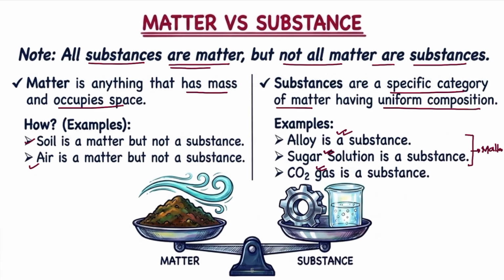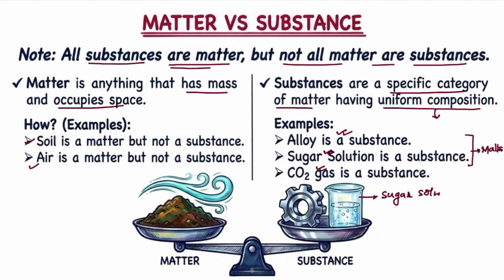Now try to understand the meaning of uniform composition. Suppose this is your sugar solution. Once you mix the sugar and check the sweetness of this solution from points 1, 2 and 3, you will find the sweetness of point 1, point 2, point 3 is the same. It shows that the sugar solution has uniform composition.